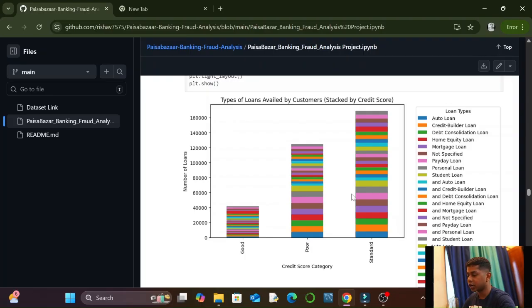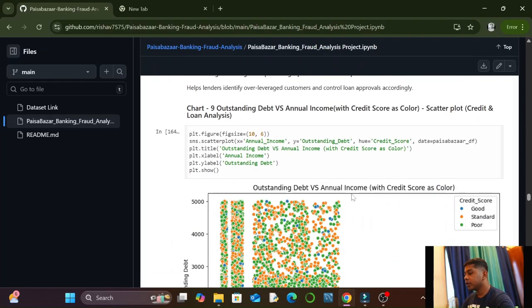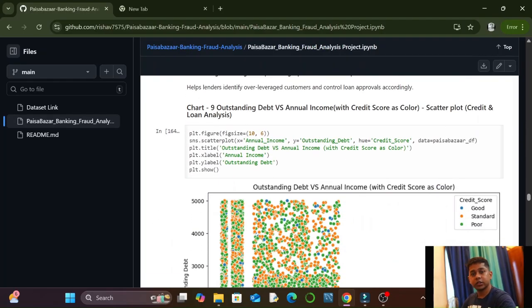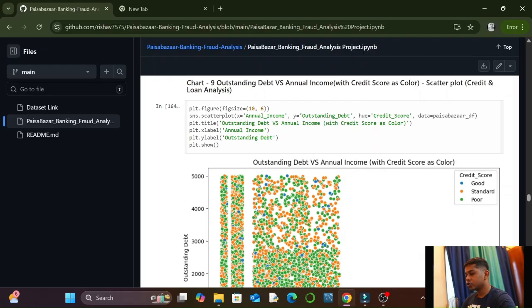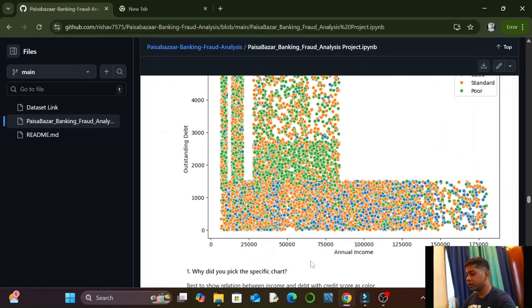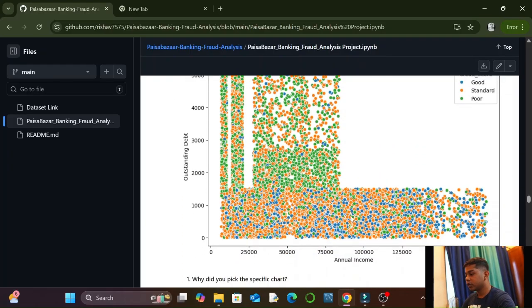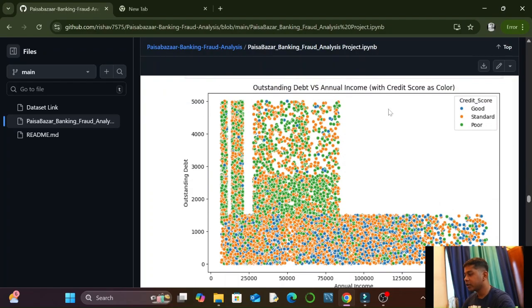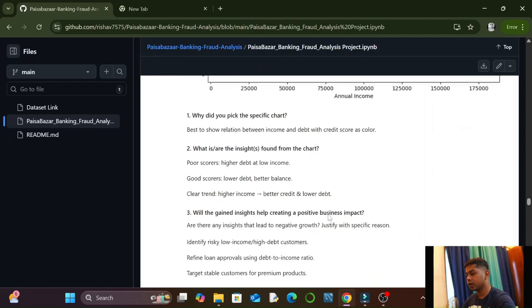The next chart in the credit and loan analysis category was outstanding debt versus annual income with credit score as color. In this we plotted a scatter plot with annual income on the x-axis, outstanding debt on the y-axis, and credit score, that means good, standard, and poor, as colors. As you can see, the full distribution.